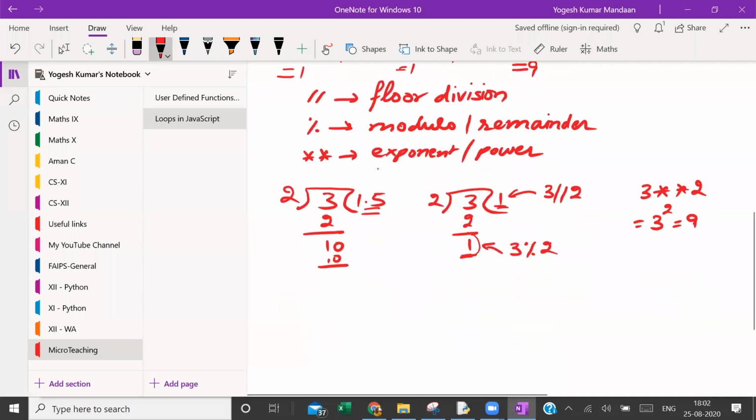So different operators are plus for addition, minus for subtraction, star for multiplication, slash for division, double slash for floor division, then percentage for remainder, and double star for exponent. Now the main confusion is always there for the students in floor division and modulo. Many students get confused in this. So let me give another example of floor division and modulo operator.